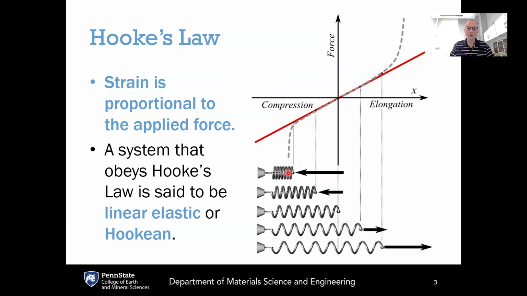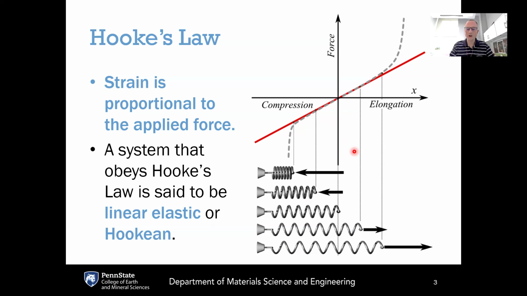So for example, if you have a spring and if there is a linear relationship between the force acting on the spring and the elongation of that spring, then that spring is said to obey Hooke's law and is said to be linear elastic or Hookean. And it's the same thing with a material. If there is a linear relationship between the applied stress and the strain that is observed in response to that stress, then that material is said to exhibit a Hookean response or is linear elastic.